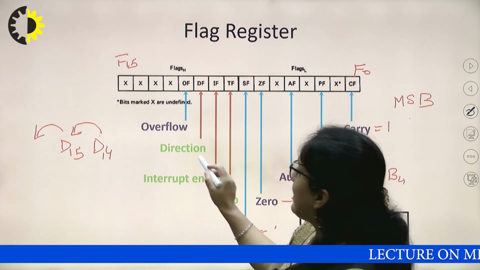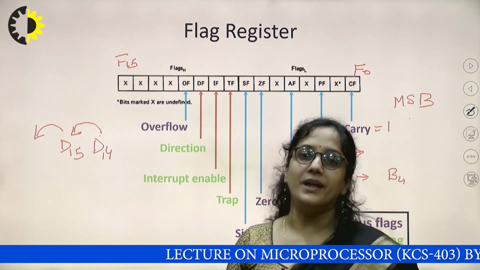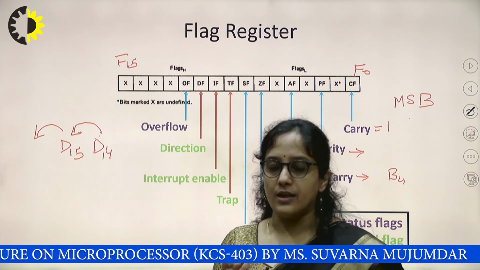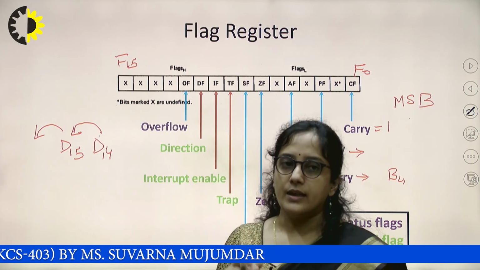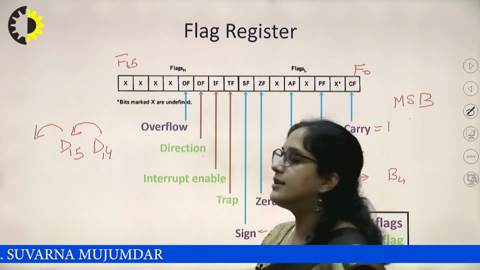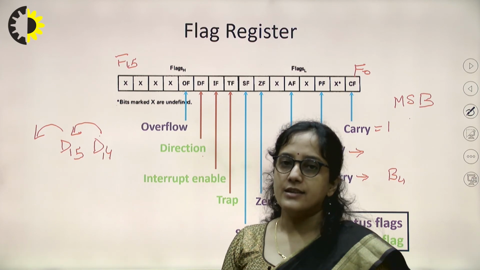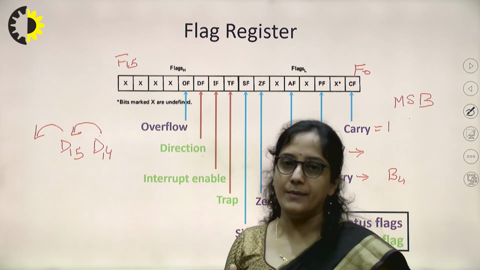Direction flag: this flag is used when the microprocessor is performing a string operation, transferring a string of data from one location to another. In this case the direction flag is used to decide whether the SI and DI registers go in auto incremented mode or auto decremented mode.